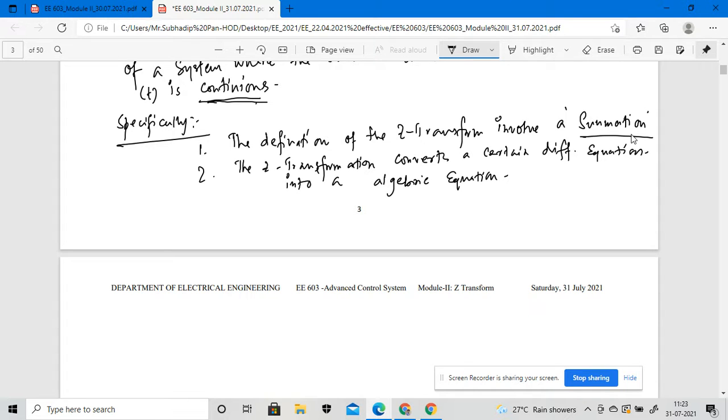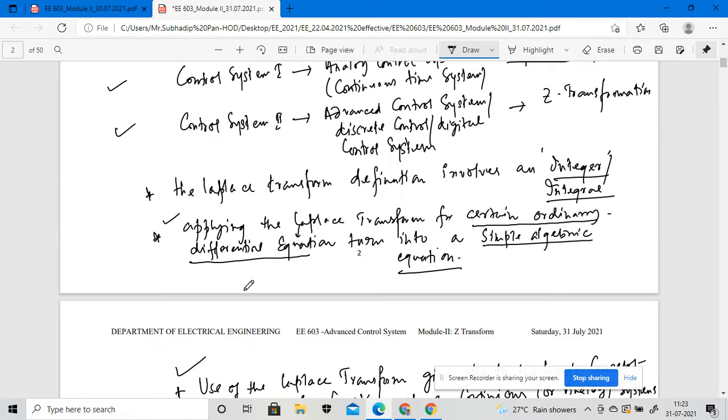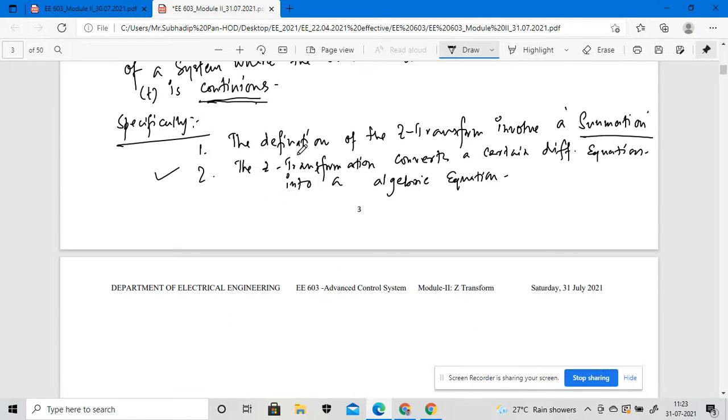Okay. So this particular action will be the same for the Laplace transformation also. In case of a Laplace transformation, if we have a certain ordinary differential equation, it will be turned into a simple algebraic equation. In case of a Z transformation also, we are converting the same differential equation into an algebraic equation. So this particular act will be similar to the Laplace transformation.